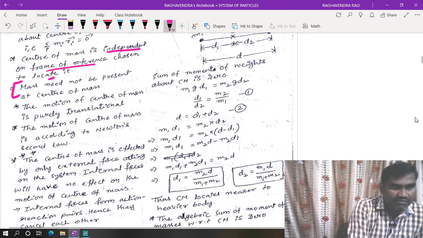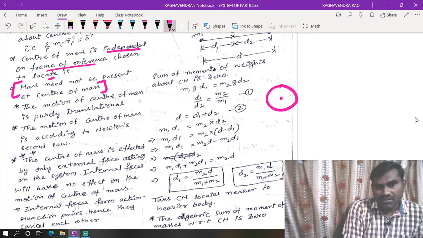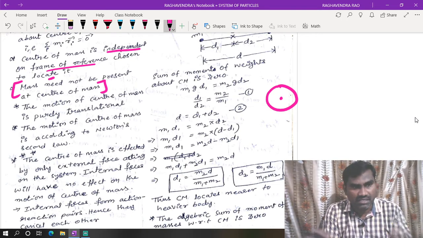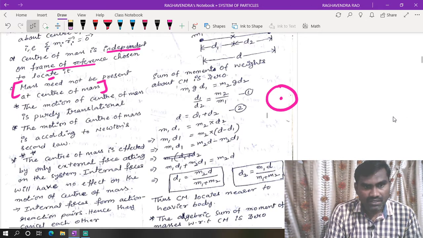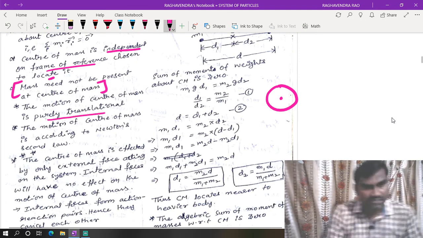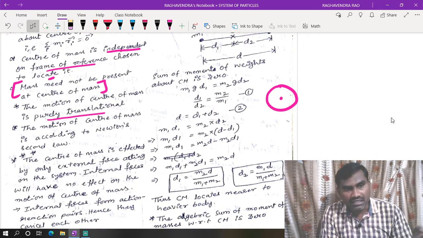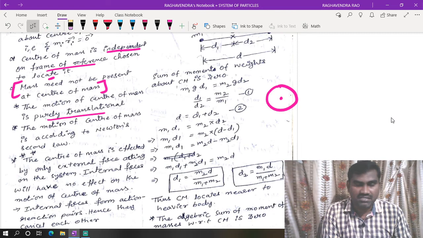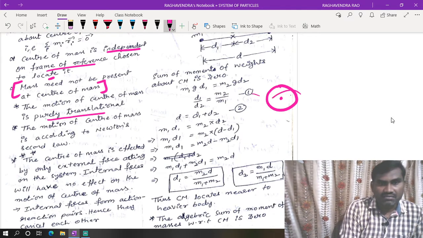Mass need not be present at the center of mass. For example, in the case of a ring, there is no mass at the center point. Okay, right. And the motion of center of mass is purely translational motion. That means, whatever may be the shape of the body, if you apply force at the center of mass, then the body will move in translational motion. For example,